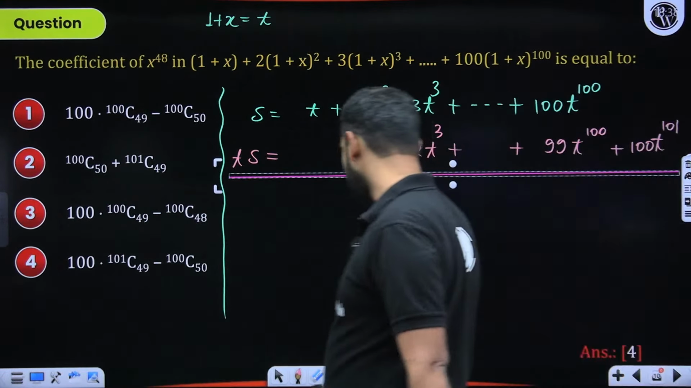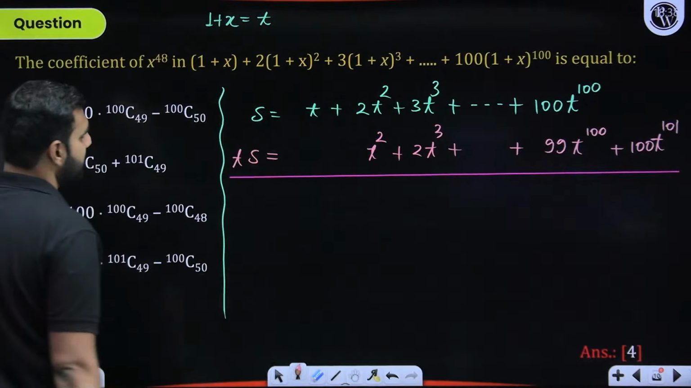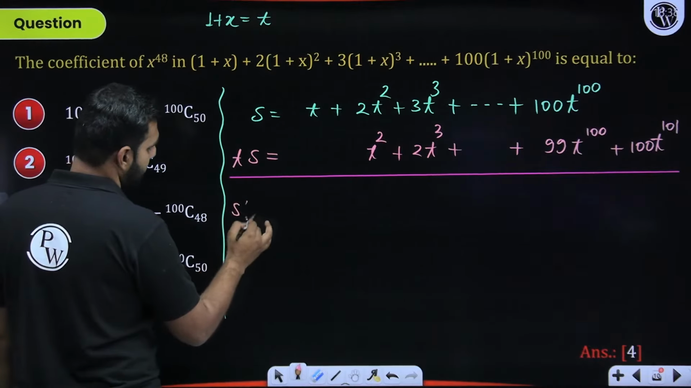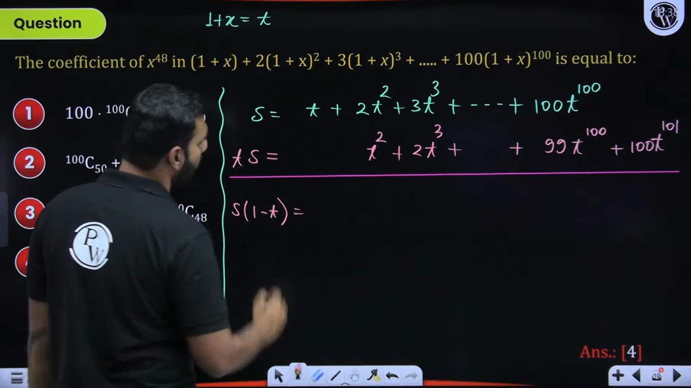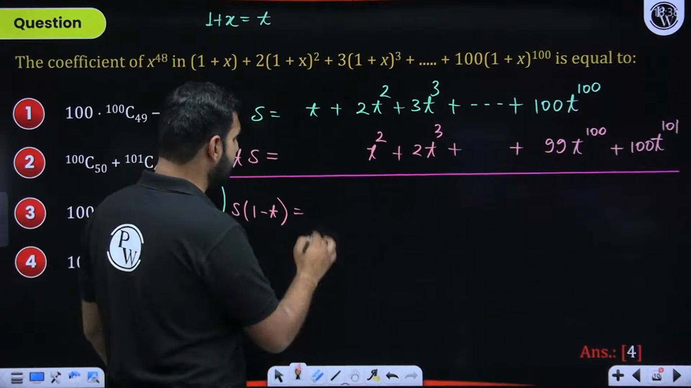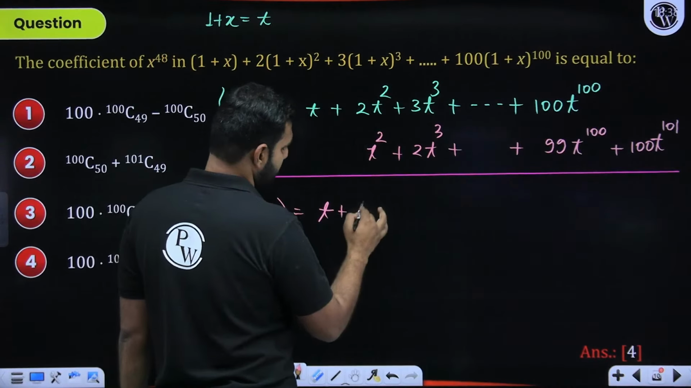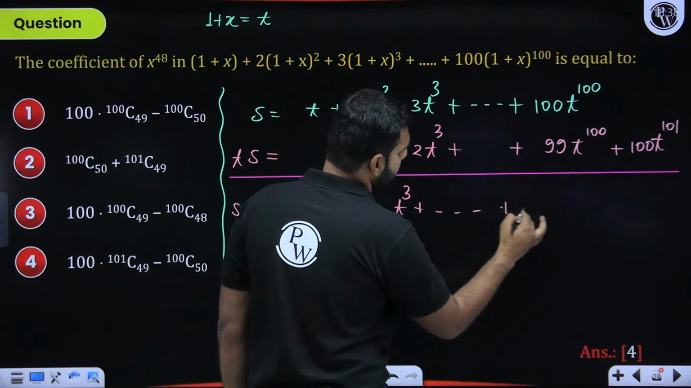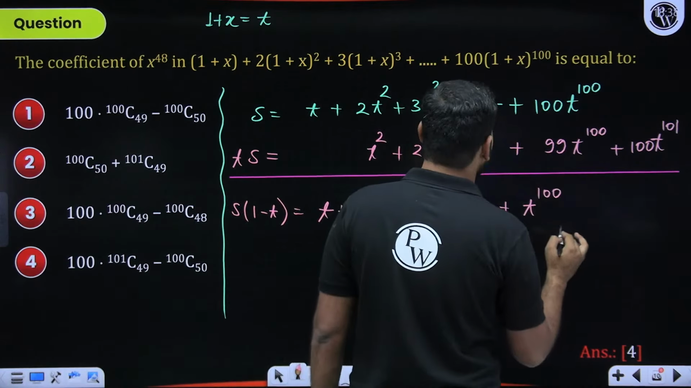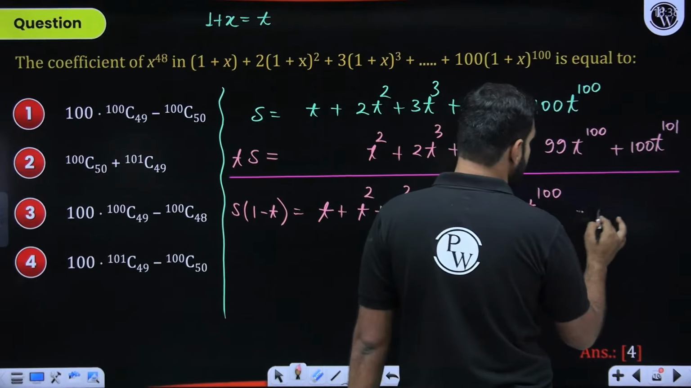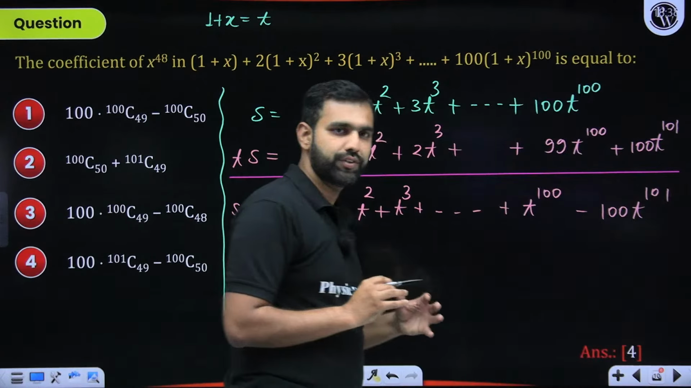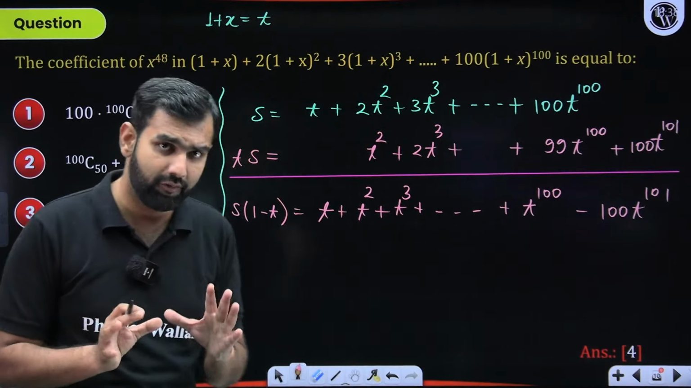What I do next is, from here, this minus this, S minus St. So that leaves you with S times 1 minus t is equal to, this is clearly t, plus this is t square, plus this is t cube, until this is t to the power 100. Of course, this will be minus, so minus 100 t to the power 101. First of all, tell me, did you understand whatever I've done so far? Everyone with me on this?